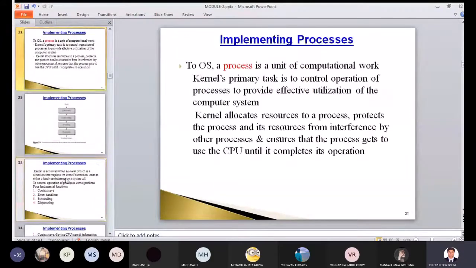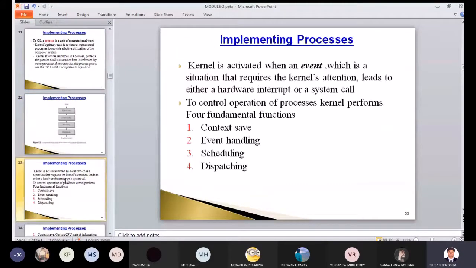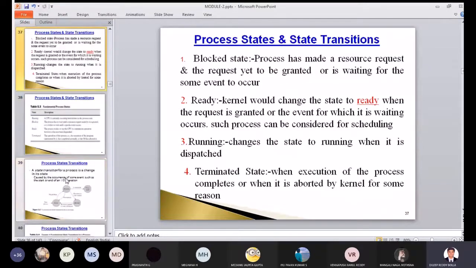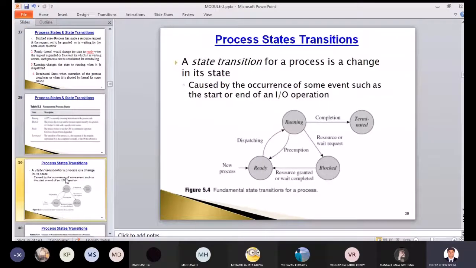So all the material that we have, I have kept it in Teams. You can go to the files option, select operating system. From that, module 1, 2, 3, you can check it out.